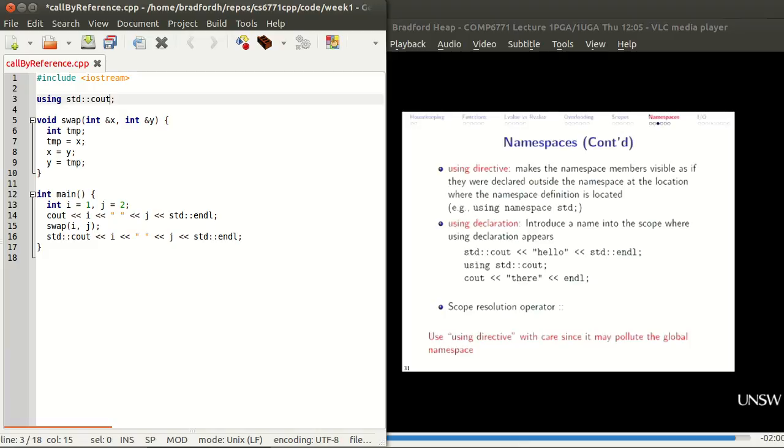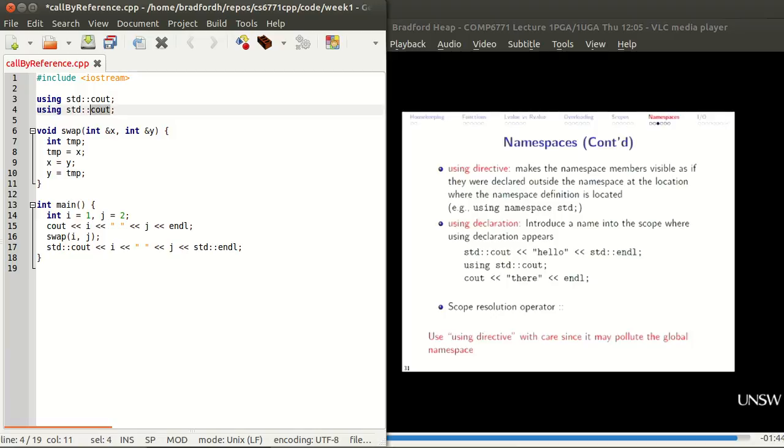And that means that cout can work like that, but then I still need the std inline over here. If I wanted to not use the std inline, I can go up to here and say using std and down. You can use that if you want to, but be very, very, very careful about using that sort of stuff, because you end up polluting your namespace in ways that you don't realize.